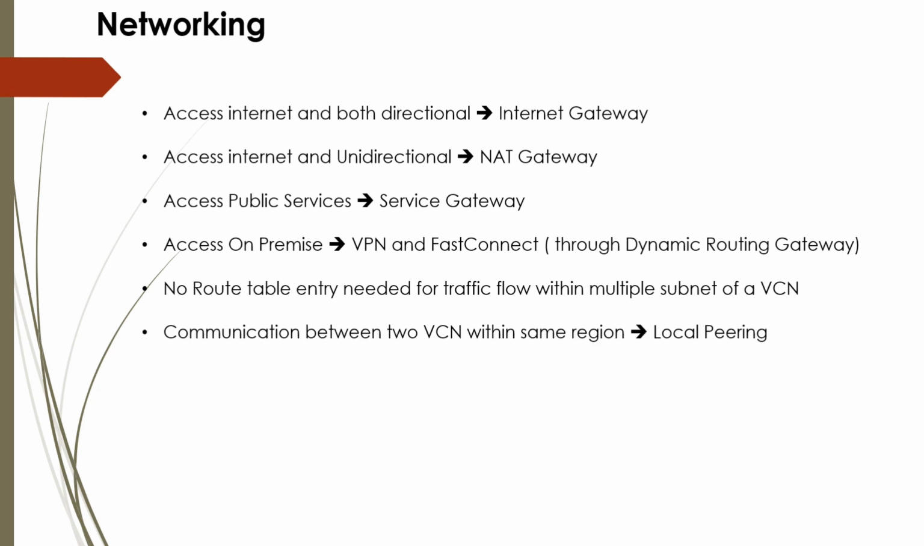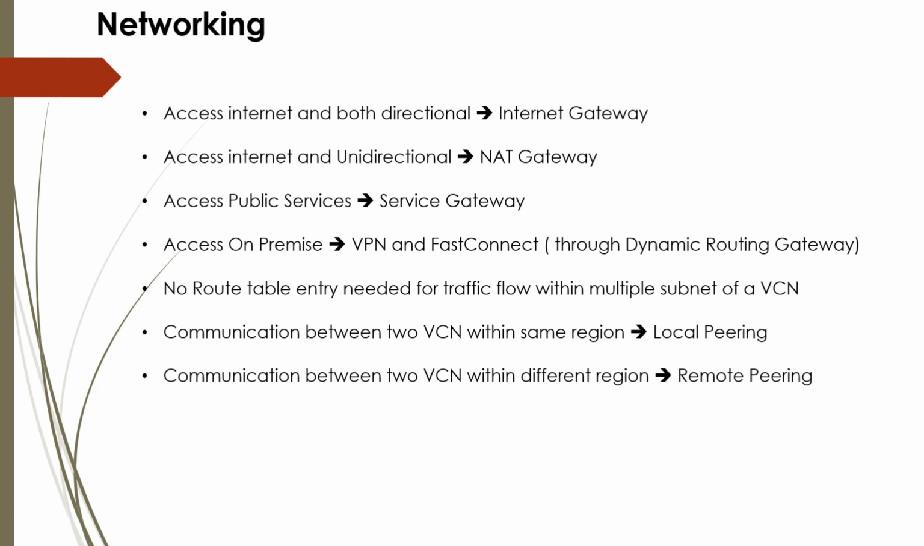Communication between two VCNs within the same region is called local peering. Now there is another type of peering called remote peering. The remote peering is the communication between two VCNs but within different regions. So local peering would be in the same region, but remote peering would be in a different region. In the exam, you may see a question like this, where it would ask you to check the correct option with respect to remote peering. There will be multiple options given and you have to choose the correct option.